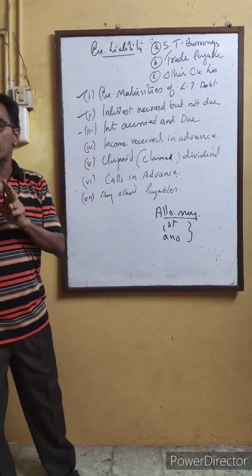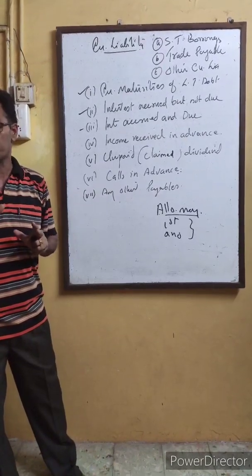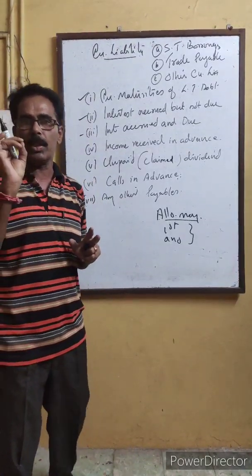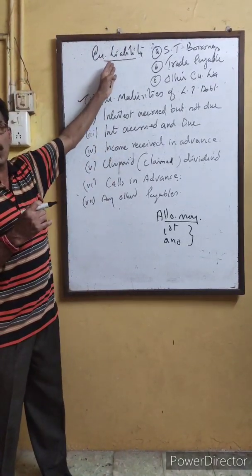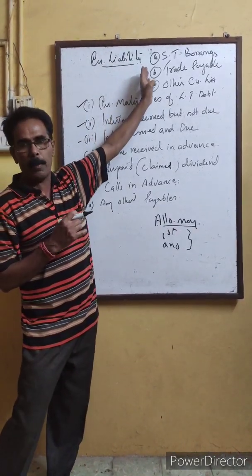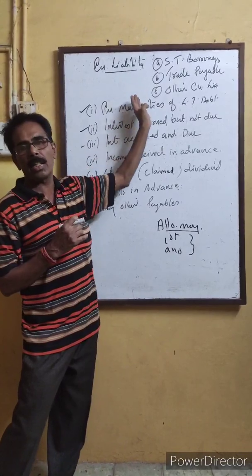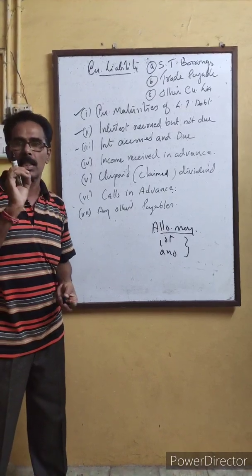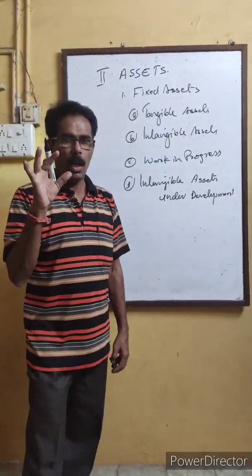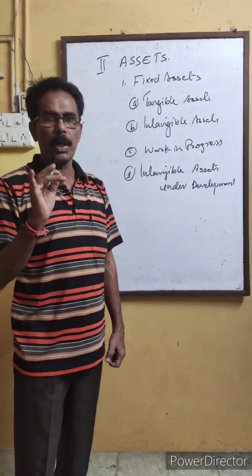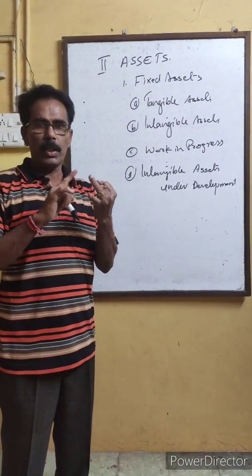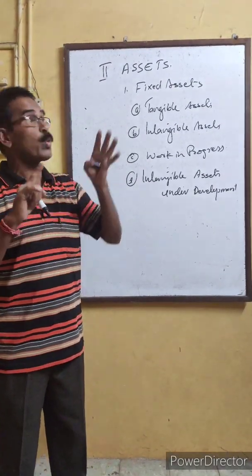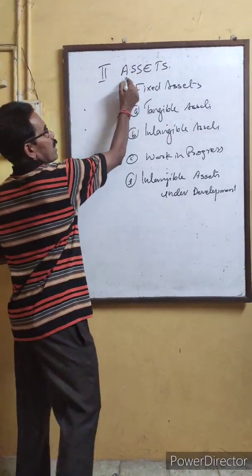So this way, we completed the liability side, equities and liabilities. In that first part, we studied about shareholders fund, and the last one is current liability. Already we studied about the different categories of the liabilities. Now we are going to see what are the things coming under assets in the second part. Under the first part, equities and liabilities, we have seen one, shareholders fund, second one, application money pending allotment, third one, non-current liability, fourth one, current liability. Now comes the second part, assets.